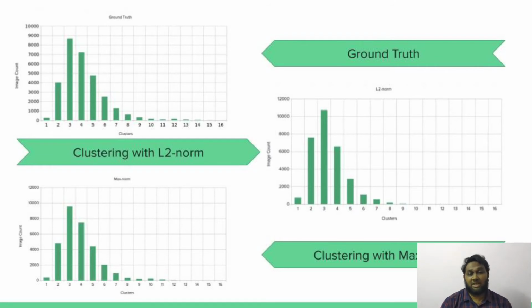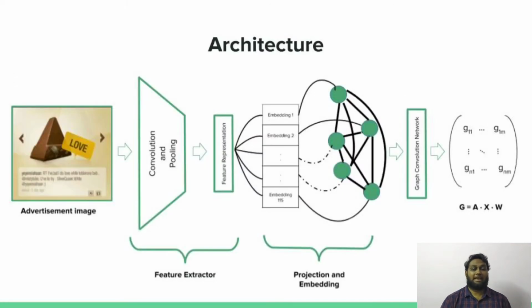From these insights, we are convinced that the max norm distance metric suits best to represent all the labels in an optimal way. So we choose max norm to formulate the loss function in our model. We employed a graph convolution neural network to exploit the semantic relations between the sentiments of the advertisements. We also used the model to learn the semantic relations in the context of visual advertisements.